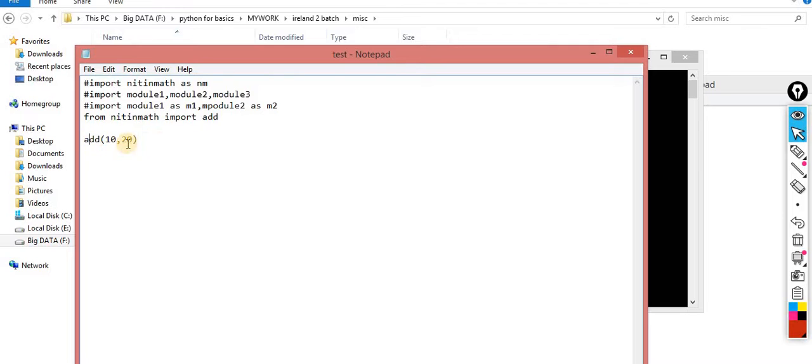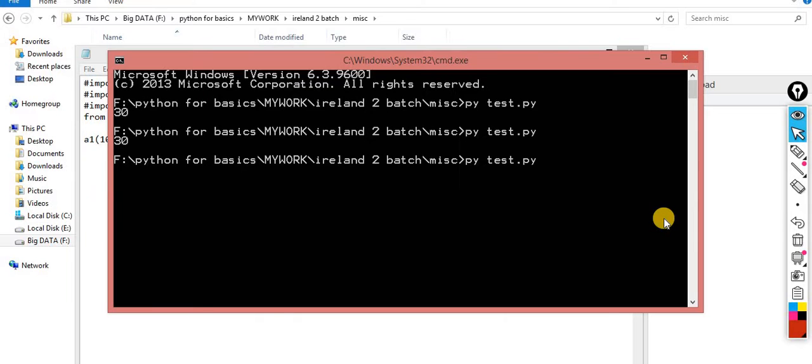I don't want the name add. I can assign another name, that is A1. Now here I am supposed to use A1. That's it. So this is another way. Now the choice is again yours, in whichever way you feel comfortable, you can do the same thing.